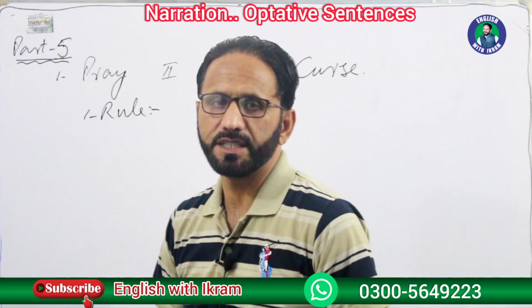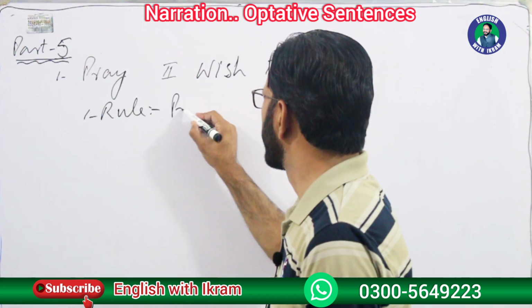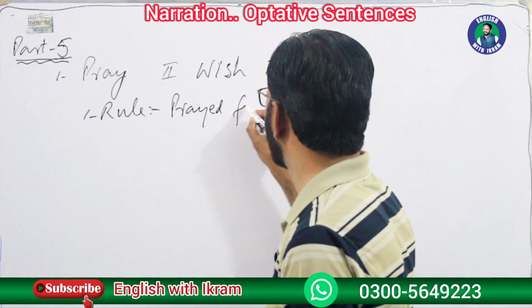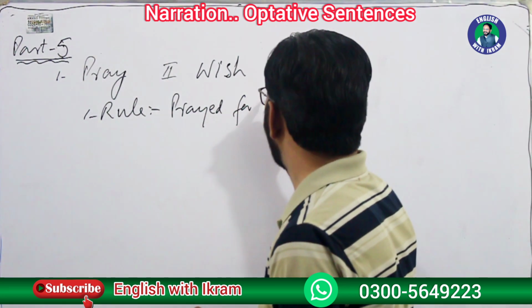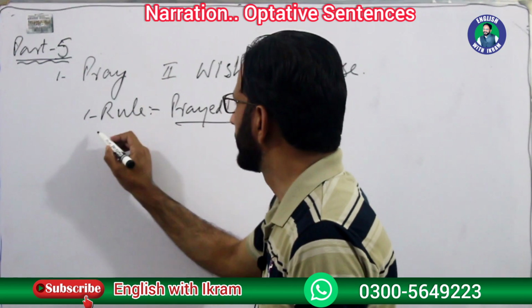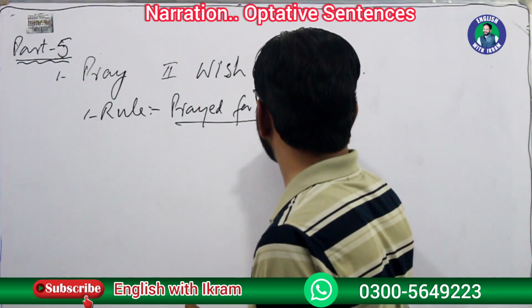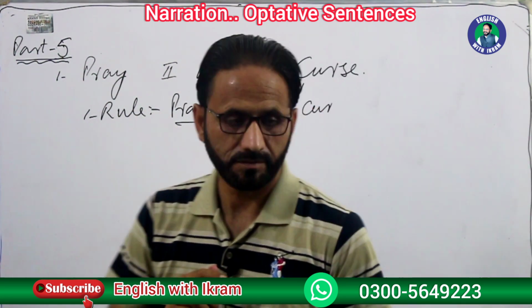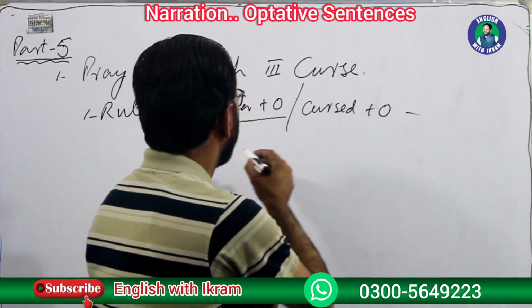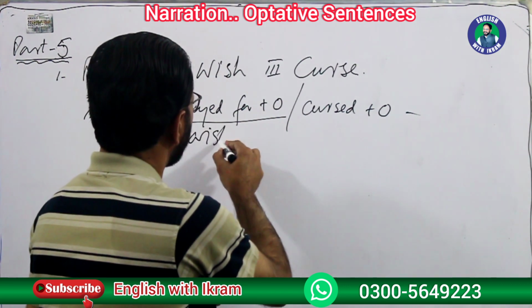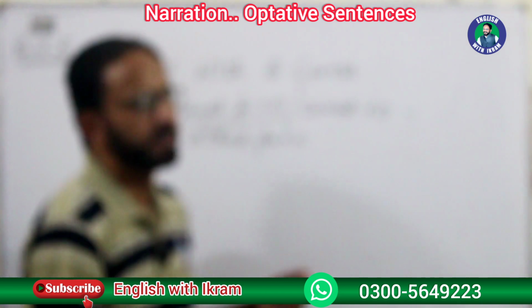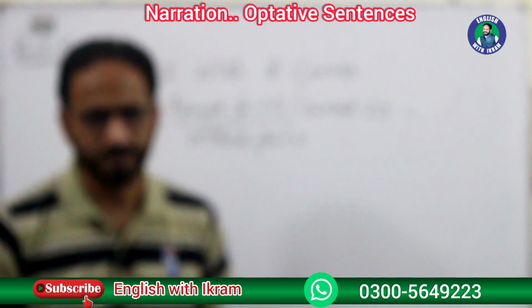In the reporting speech, we use pray or prayed for, then plus object. In case of curse, cursed plus object. And the same is the case for wish, wish for plus object. This is the change in reporting speech.